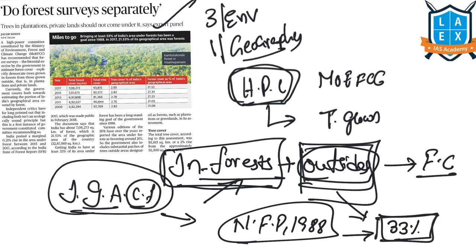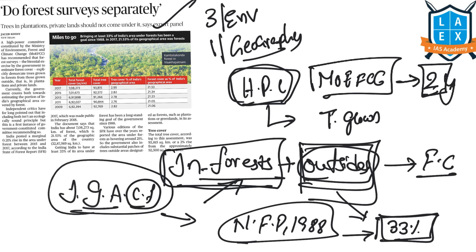So now, what is important from the prelims point of view is who releases India's State of Forest Report. It is the Ministry of Environment, Forest and Climate Change. And how often does it release it? It is released once in every 2 years. The survey is carried out by the Forest Survey of India. They carry out this survey and it is published in a report titled India's State of Forest Report.